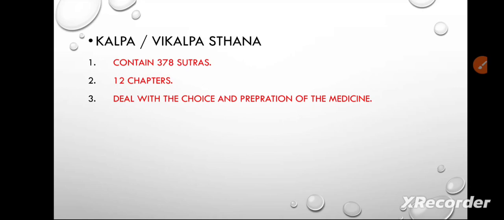The next one is Kalpa and Vikalpa Sthana. It contains 378 sutras. It has 12 chapters and deals with the choice and preparation of the medicine. Means what we got to know in the previous slides, that also how to prepare medicine, drugs, like that we have to learn in that.